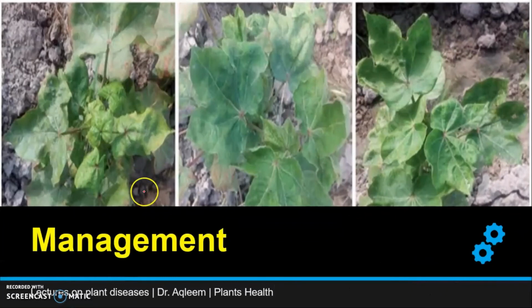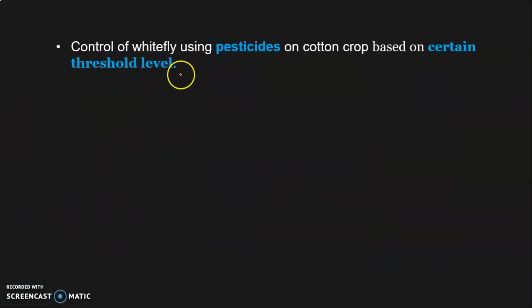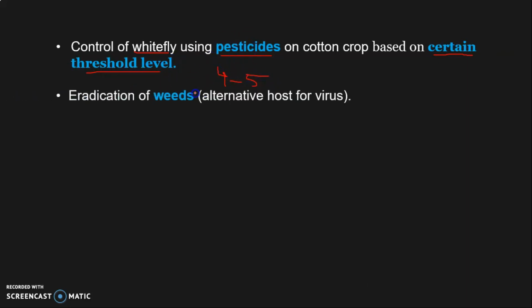So now we talk about management. How can we manage this disease? As you know, this disease is transmitted by the whitefly, so we need to control the whitefly by pesticide, but at a certain threshold level. Like if you see 4 or 5 whiteflies, then apply pesticides.